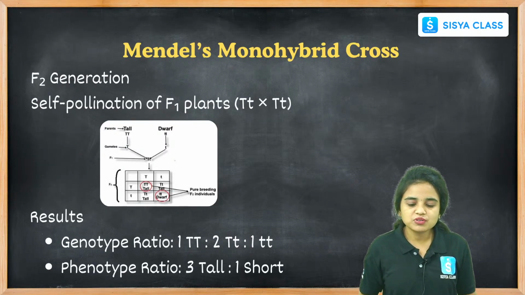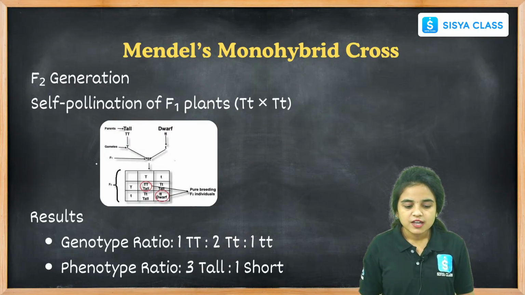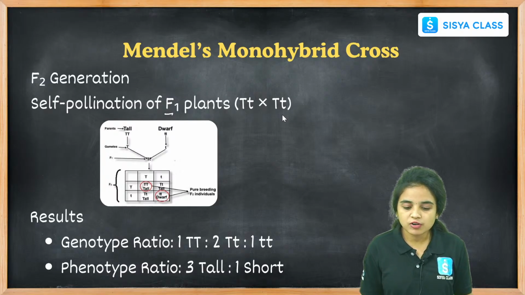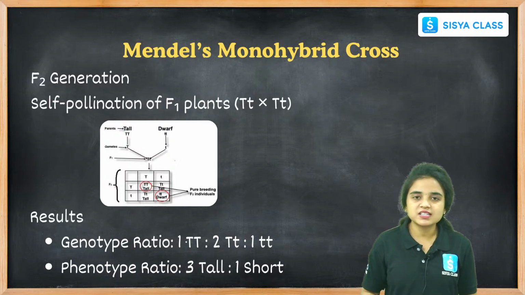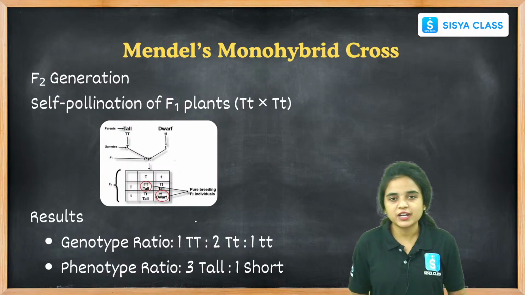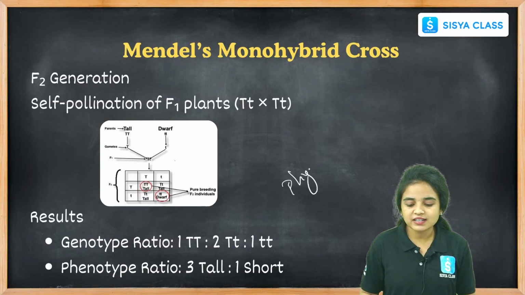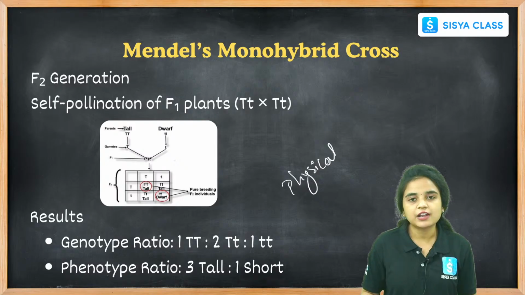Coming to the F2 generation in a monohybrid cross, the F1 plants are again self-pollinated, capital T small t into capital T small t alleles, and we can see the results as genotypic ratio and phenotypic ratio. Genotypic characters are the genetic characters passed from parent to offspring, and phenotypic characters are the physical characters that we can observe and see.